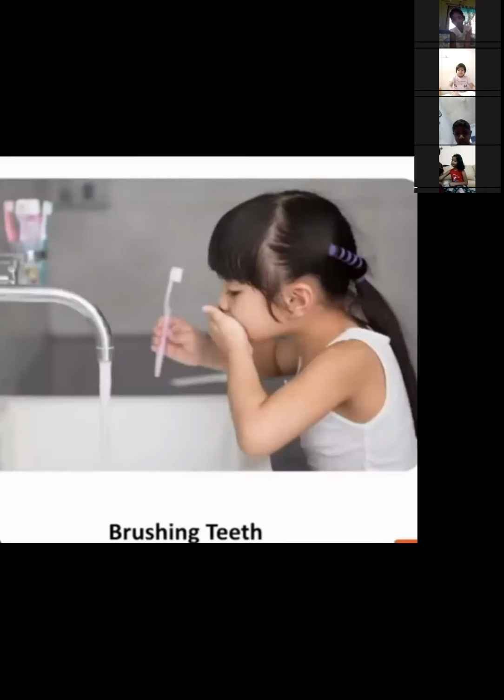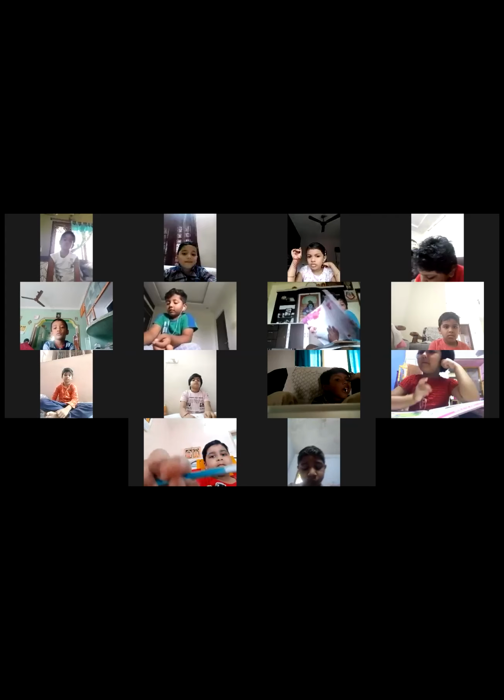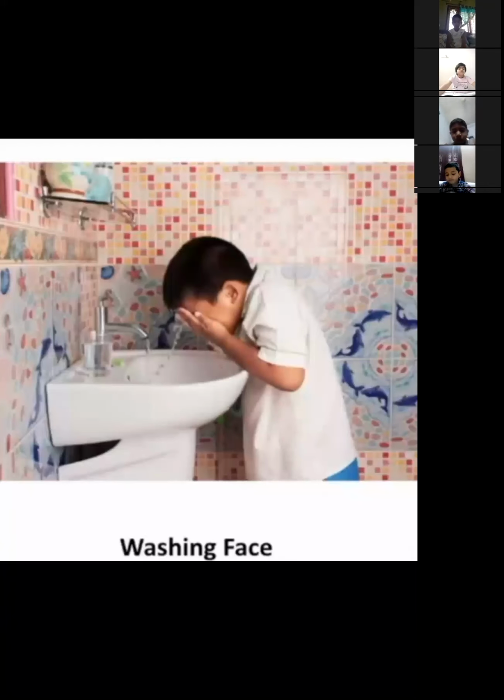See now, see here, as soon as you get up, you go and brush your teeth. So water is used for brushing the teeth. Then it is used for washing the face. After brushing the teeth, you go on washing the face.